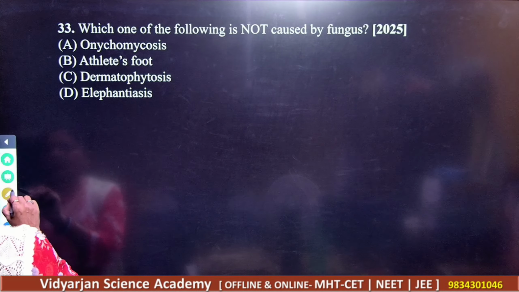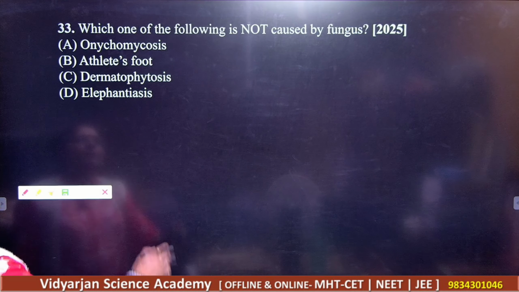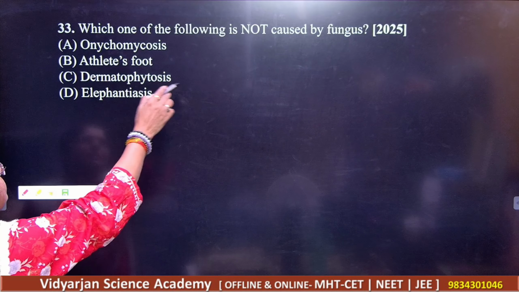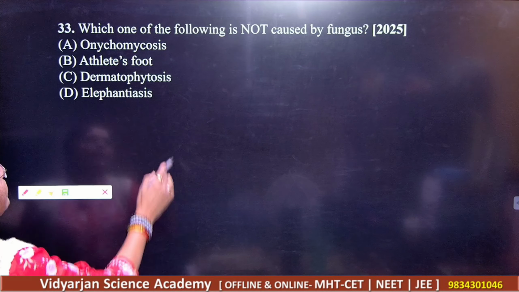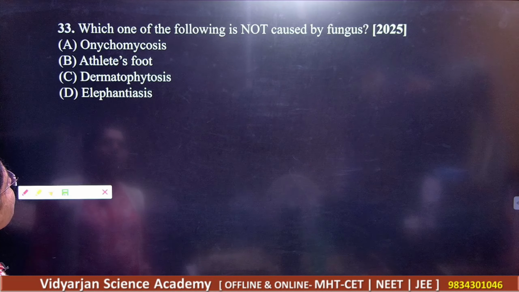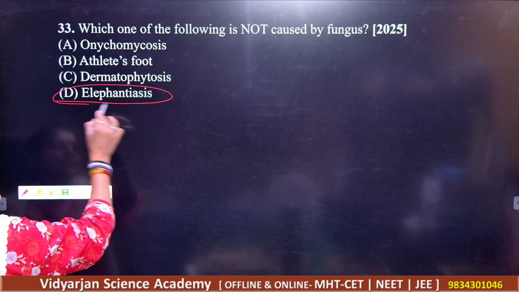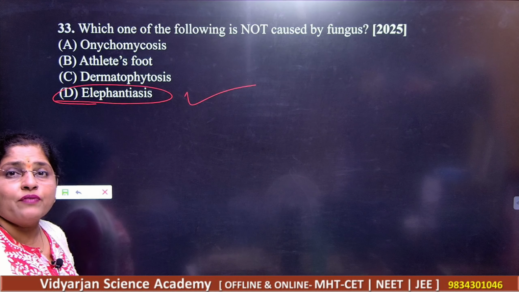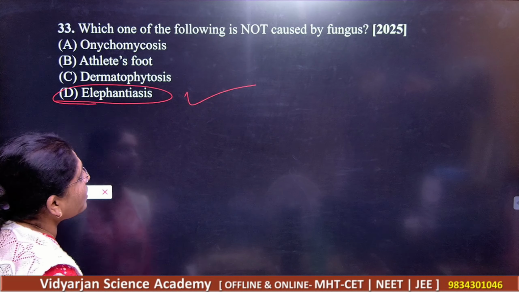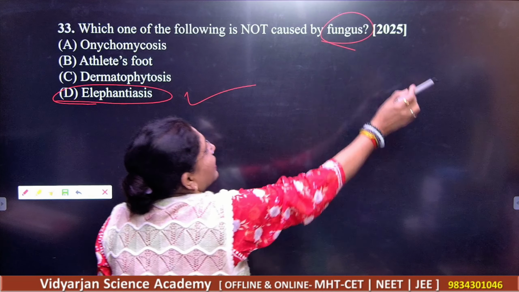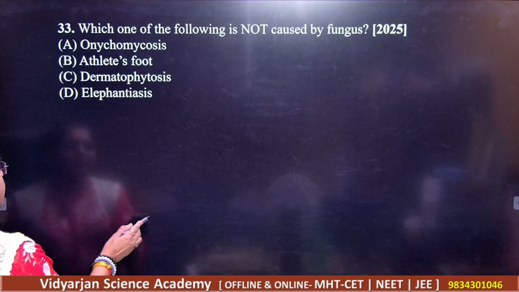Got it? Next, which one of the following is not caused by the fungus? Onychomycosis, athlete's foot, dermatophytosis and elephantiasis. Which is not caused by the fungus is obviously elephantiasis, because elephantiasis is a vector-borne infection. You know that it's a parasitic infection, a vector-borne infection. It cannot be a fungal infection here, right? So your answer is elephantiasis.